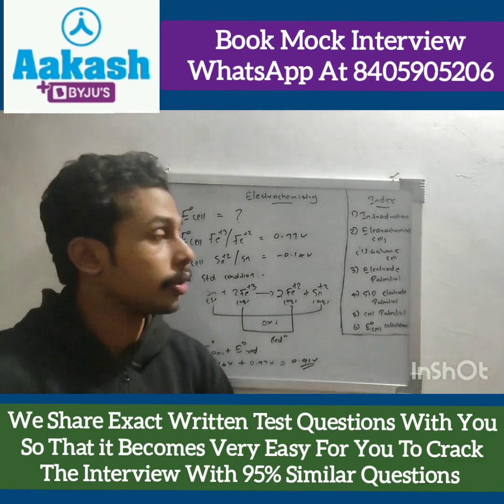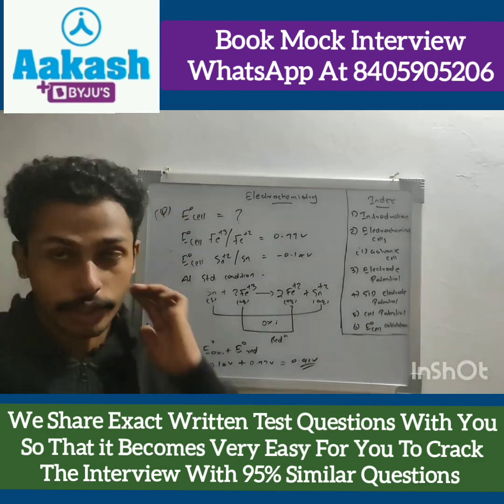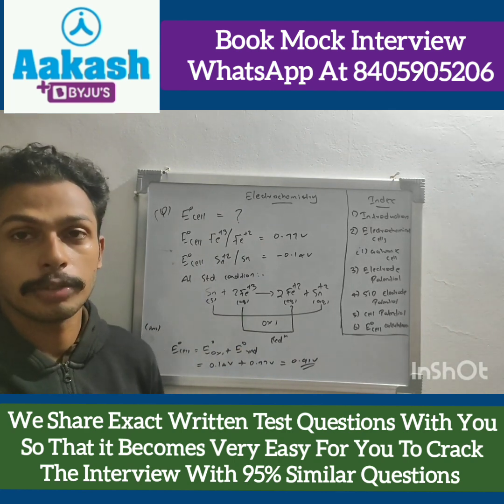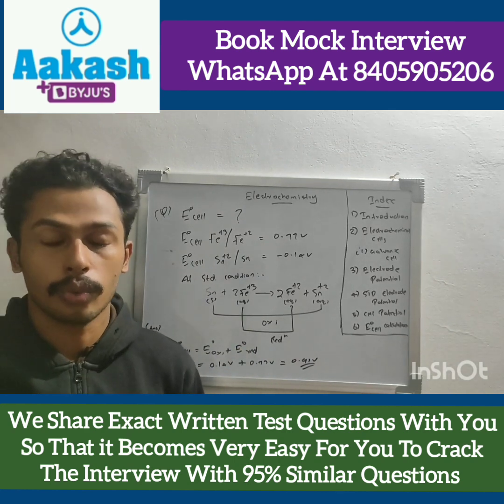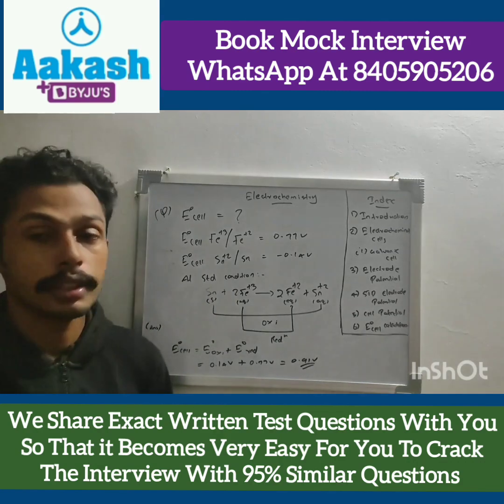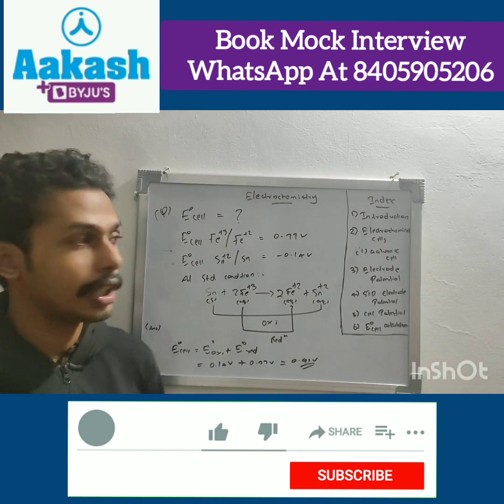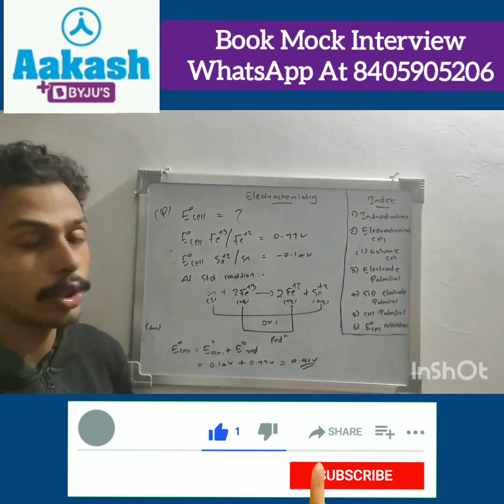So in conclusion, I have explained the introduction of the electrochemical cell. In the electrochemical cell I have explained the galvanic cell construction, working principle, and the electrode potential, how electrode potential is generated, standard electrode potential and cell potential, and lastly the E naught cell calculation.